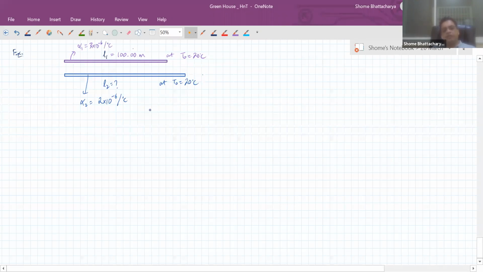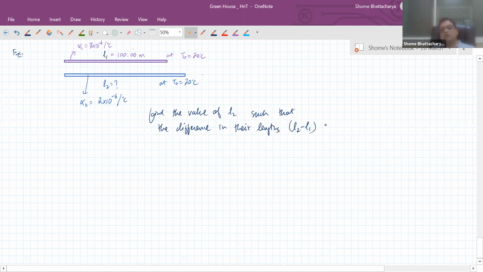Okay. Now find the value of L2 such that the difference in their lengths, L2 minus L1, does not change when the temperature is changed.